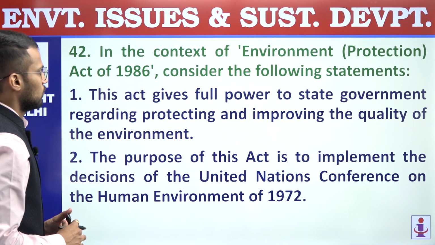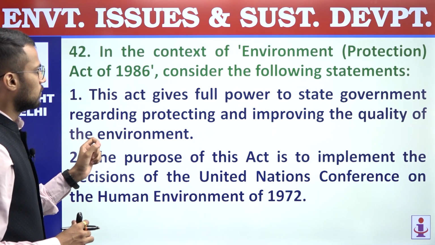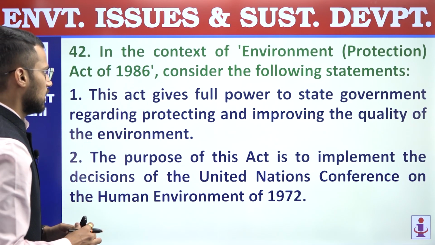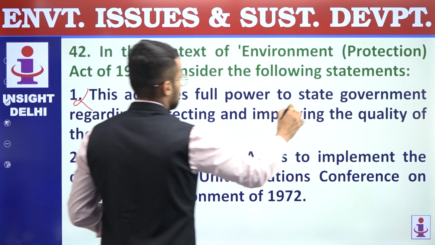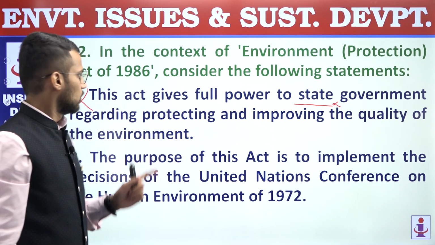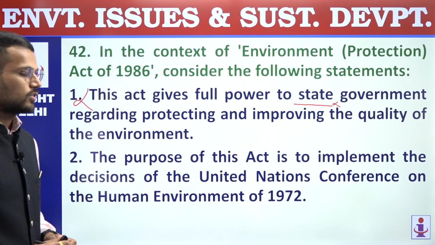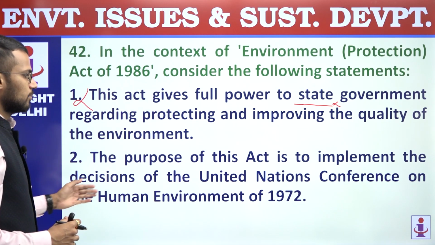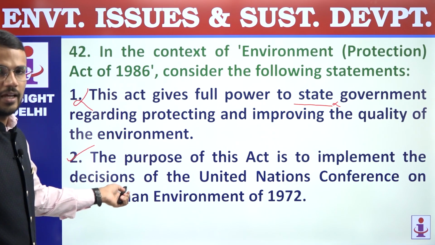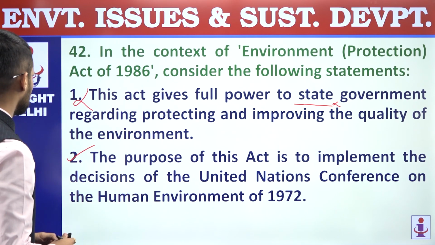42. In the context of Environment Protection Act 1986, consider the following statements. First, this act gives full power to state government regarding protecting and improving the quality of the environment. Now this statement is an incorrect statement, because powers are not given to the state governments, powers are given to the central government. First statement is incorrect. Second, the purpose of this act is to implement the decisions of United Nations Conference on Human Environment of 1972, correct statement. EPA, Environment Protection Act, is enacted to implement this particular Stockholm Conference 1972.